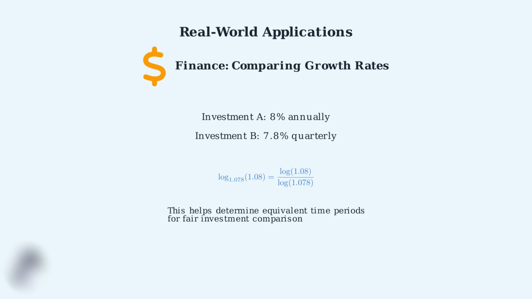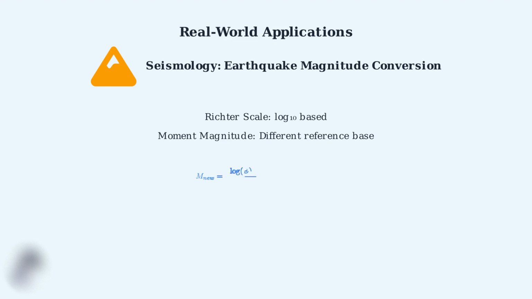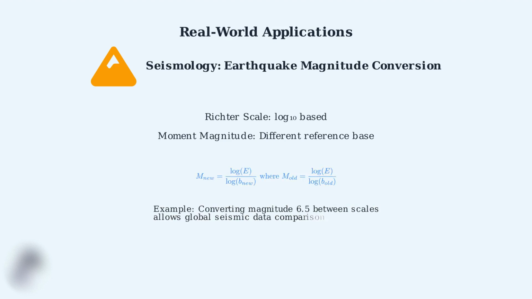In seismology, the change of base formula is crucial for comparing earthquake magnitudes measured on different scales. Different regions historically used different magnitude scales. The Richter scale and the moment magnitude scale both use logarithmic measurements, but with different bases and reference points. To convert a magnitude of 6.5 from one scale to another, seismologists use the change of base formula. This ensures accurate comparison of seismic data from different time periods and regions.